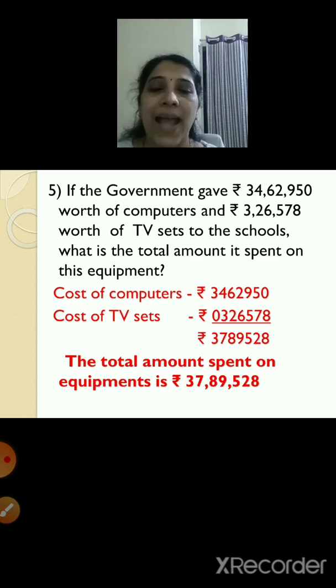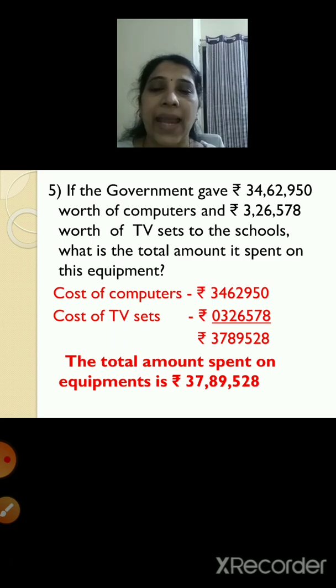So now let's add them. 0 plus 8 is 8. So 8 I have written in the units place. 5 plus 7 is 12. So 2 in the tens place, 1 carried over in the hundreds place. So 1 plus 9 is 10 and 10 plus 5 is 15. So 5 I have written in the hundreds place and 1 carried over in the thousands place. So 1 plus 2 is 3 and 3 plus 6 is 9. So 9 I have written in the thousands place.